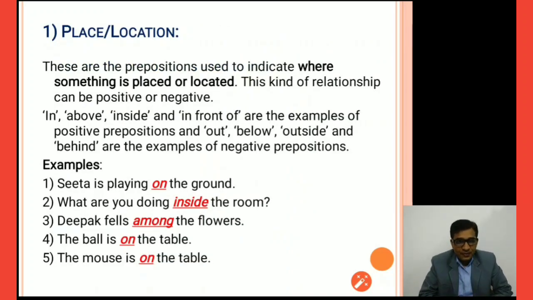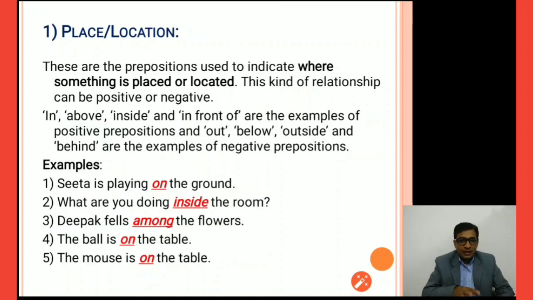Place and location. These are the prepositions used to indicate where something is placed or located. This kind of relationship can be positive or negative. For example, in, above, inside, and in front of are examples of positive prepositions, and out, below, outside, and behind are examples of negative prepositions. We can understand this with reference to the examples given below. The first example is: Sita is playing on the ground.